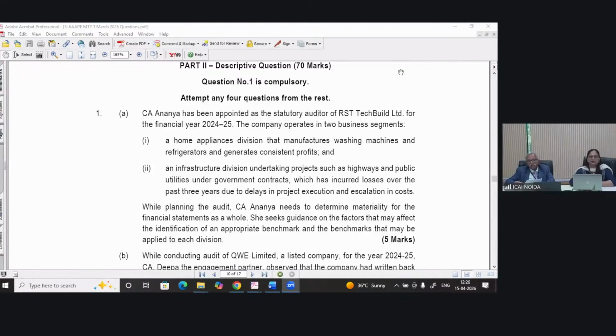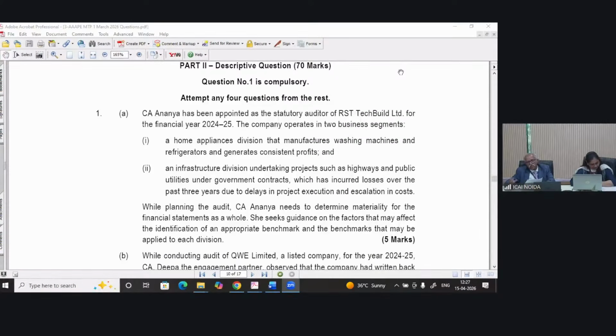Now, what is professional judgment? There are many instances where the auditor applies professional judgment, and materiality is one of them. As we were discussing at the beginning of the session, your conceptual knowledge plays a very significant role.